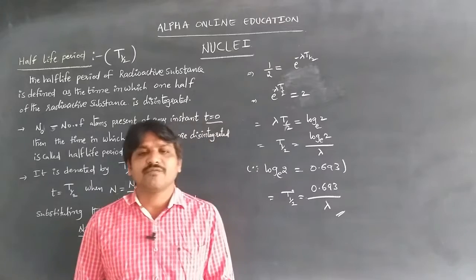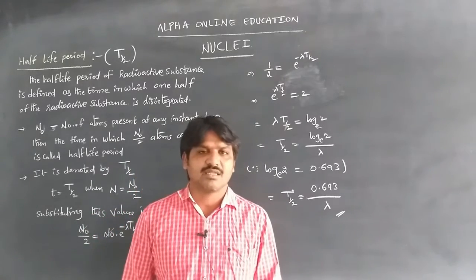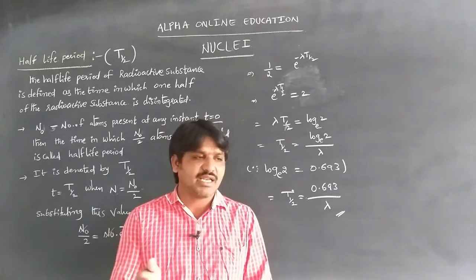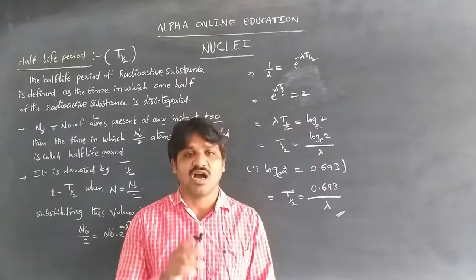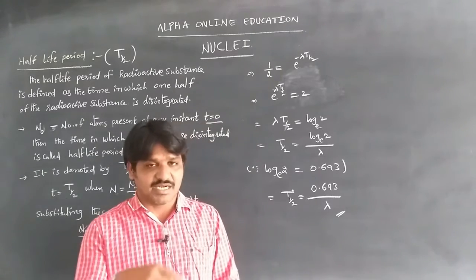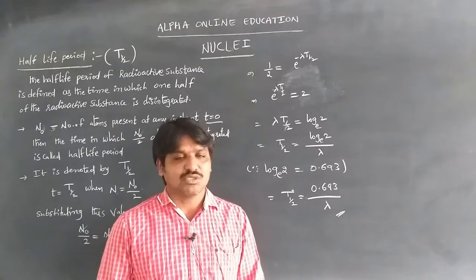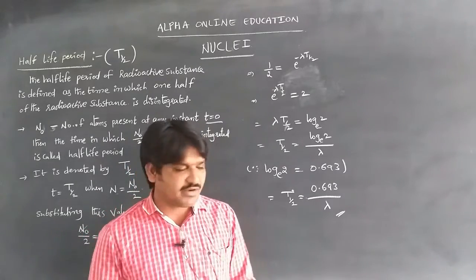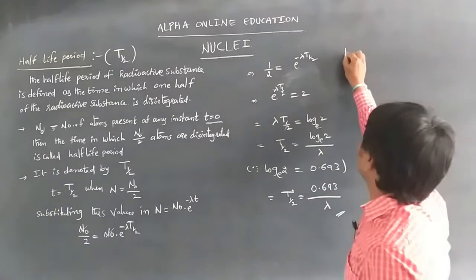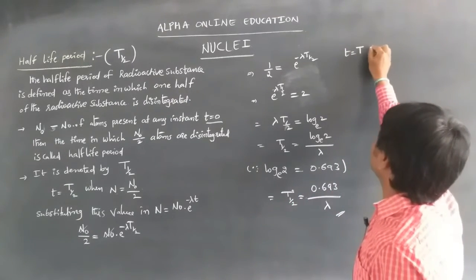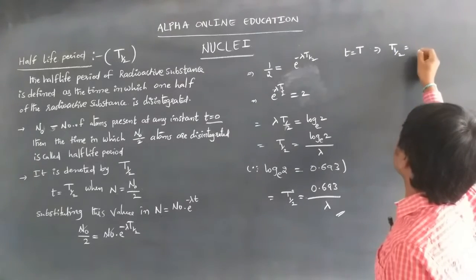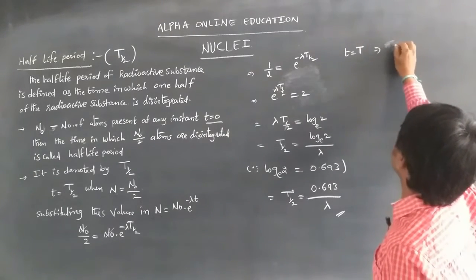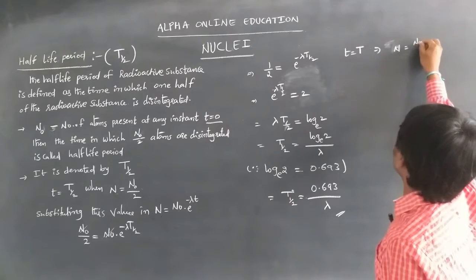Then how do we find the number of half lives if the time is given, for different radioactive elements? If the time taken is T, one half life, then the remaining atoms N is equal to N naught by 2.